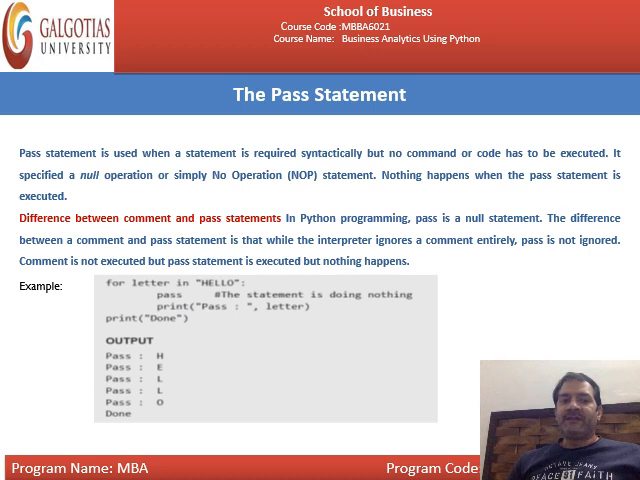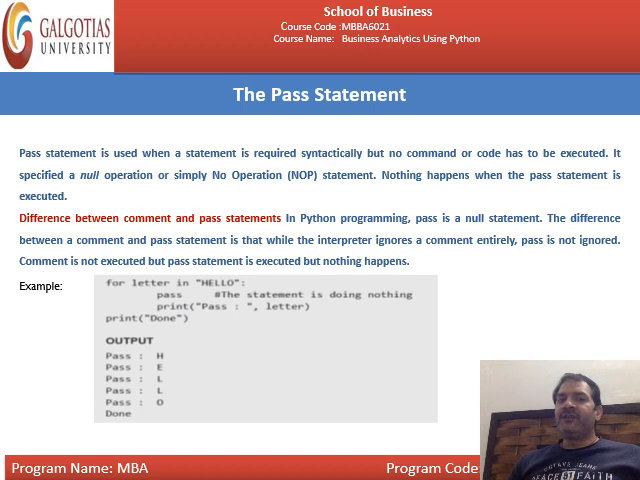Next is the pass statement. The pass statement is used when a statement is required syntactically, but no command or code has to be executed. It specifies a null operation, or simply no operation. You can say NOP statement. Nothing happens when the pass statement is executed.